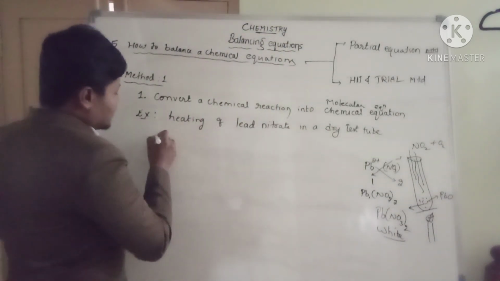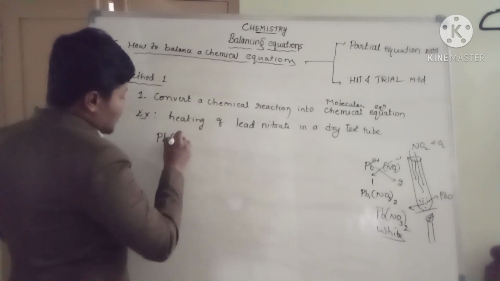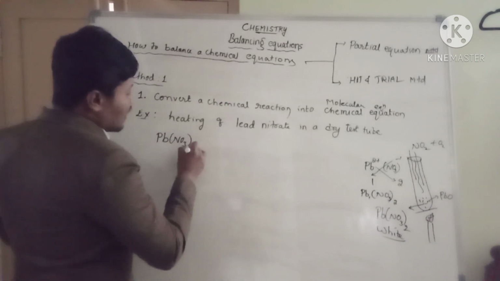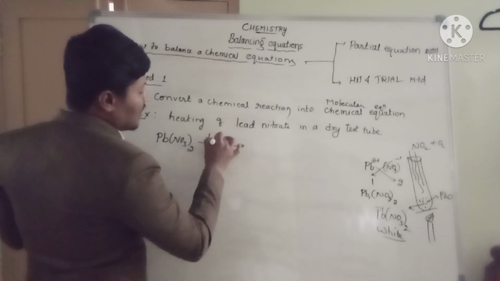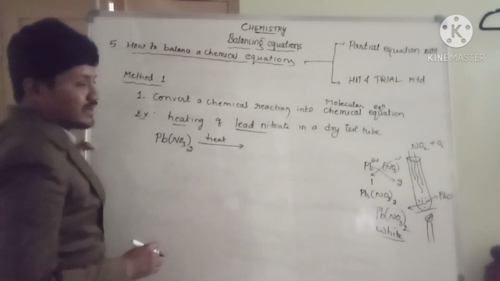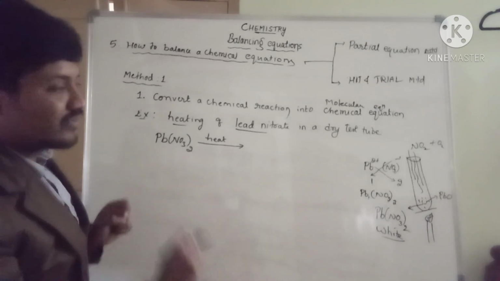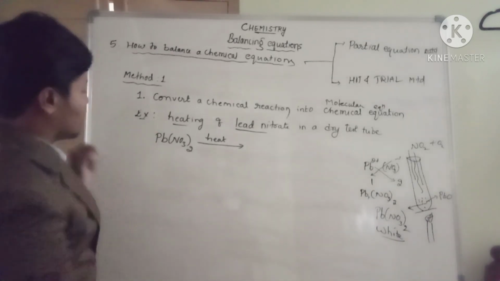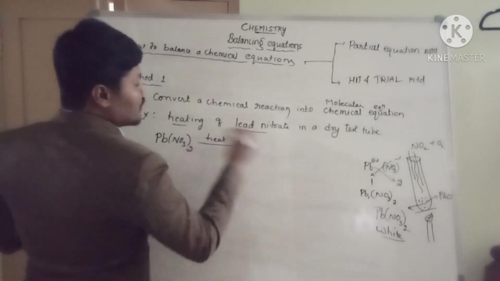Now let us convert that: lead nitrate, Pb(NO3)2, on heat. On heating, listen, they have given the condition, so you're supposed to write the condition on the arrow mark. Pb(NO3)2 produces what?